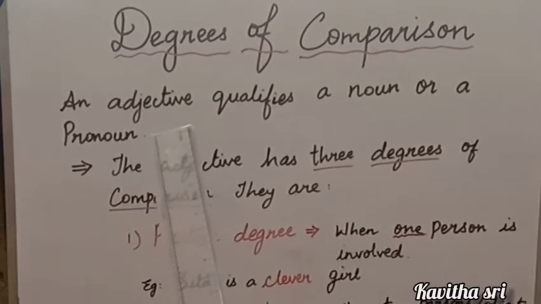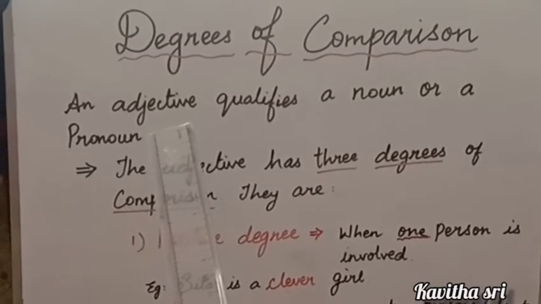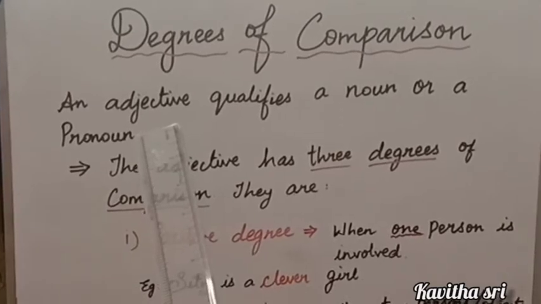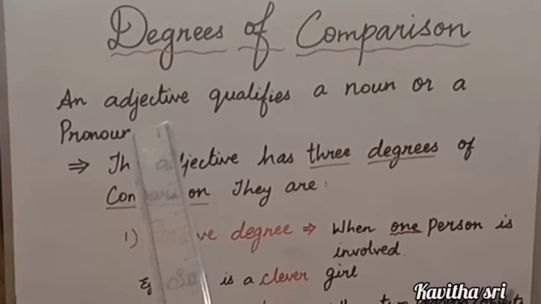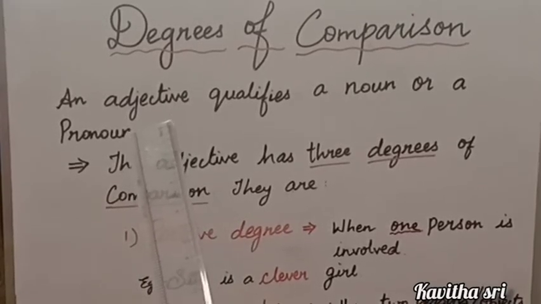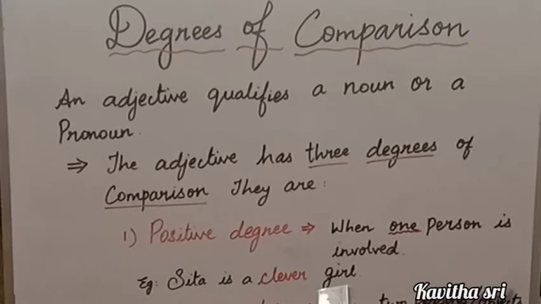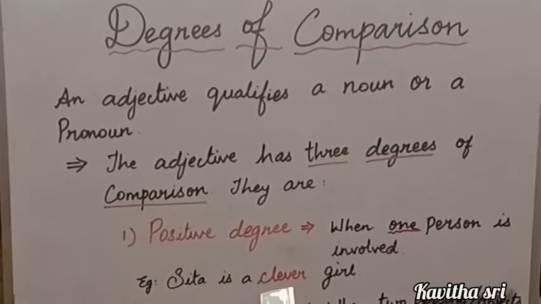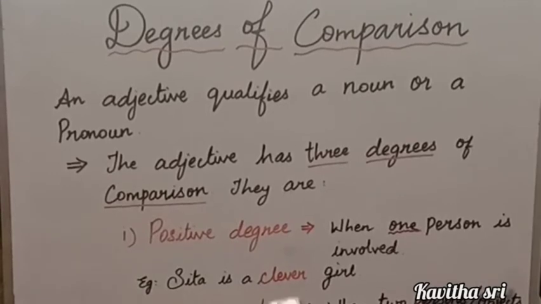You might have read in a lower grade. An adjective is a word that adds something to the meaning of a noun or a pronoun. In short, we say that all describing words of a noun or a pronoun, we call them adjectives. Isn't it? For example, Sita is a clever girl. So what kind of a girl is Sita? She's clever. I am describing Sita as clever. So here clever is an adjective. Now let us come to the point.